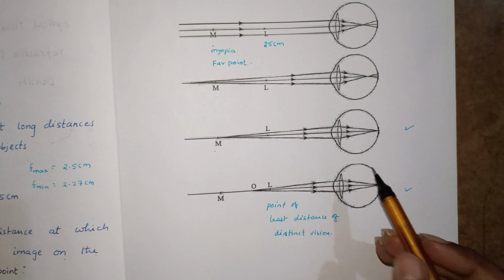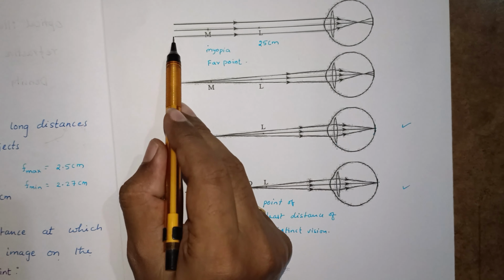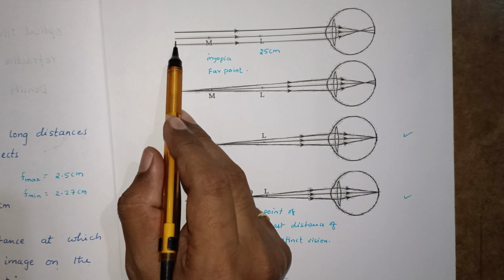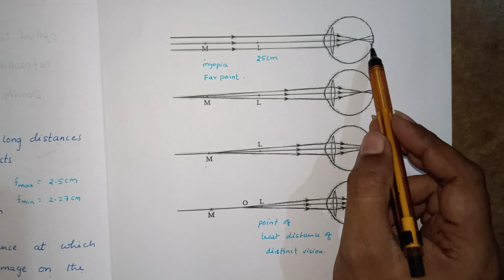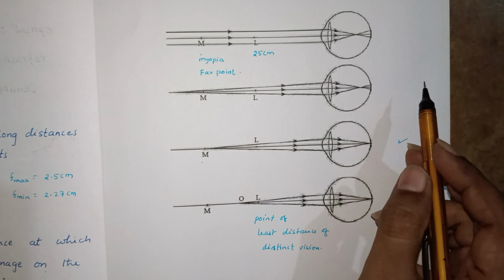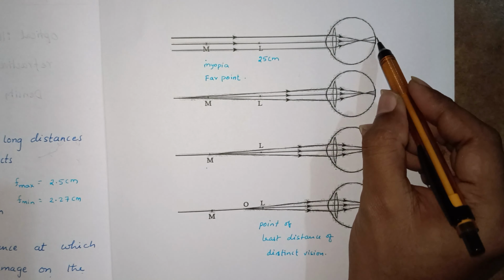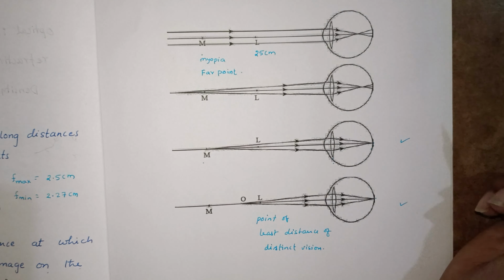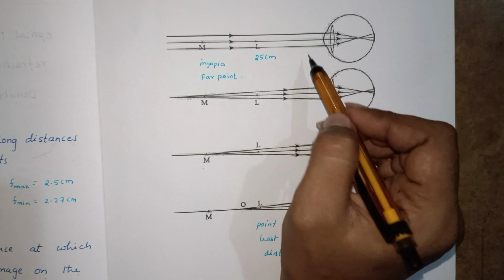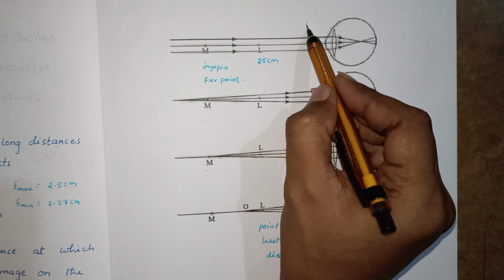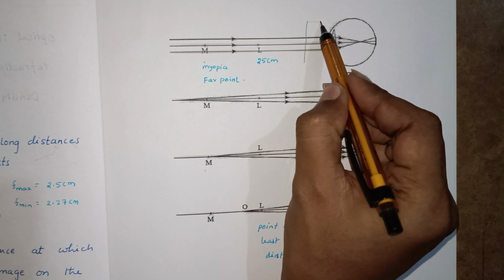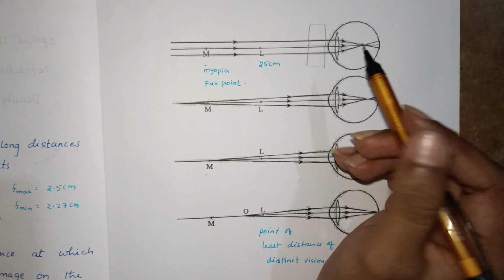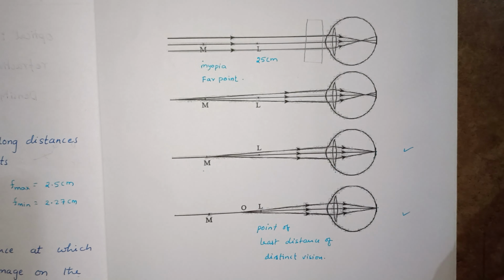I'll tell you simply. See, now this object's image is not forming on the retina. The object is placed somewhere, at infinity. The image should form on the retina so he can see, but it is not forming there. So here I am not drawing a lens diagram, I am simply saying a lens. What that lens is, I'll tell you later. Now here we should place a lens.